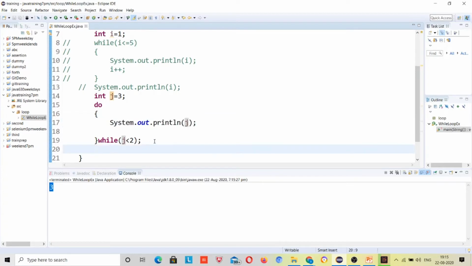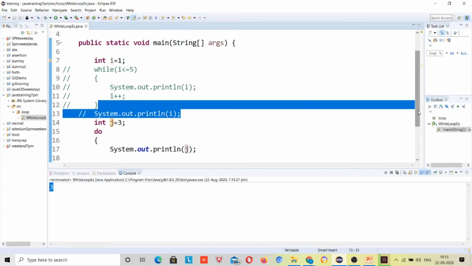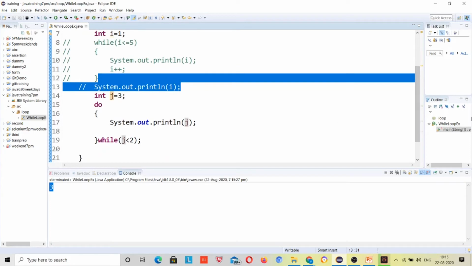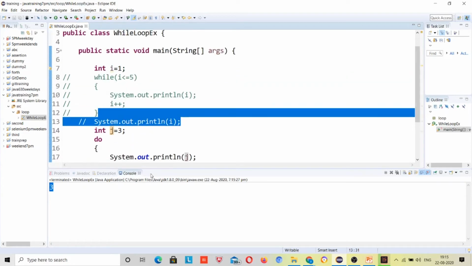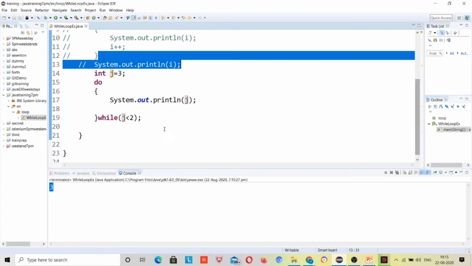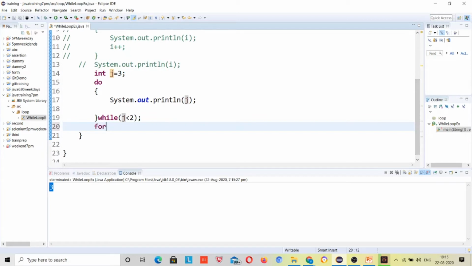Now what is the difference between for loop and while, do while? In a for loop there is an initialization, i is equal to 0, i less than, suppose, 2. Don't declare it again, otherwise it will give an error, i is already defined, i plus plus.